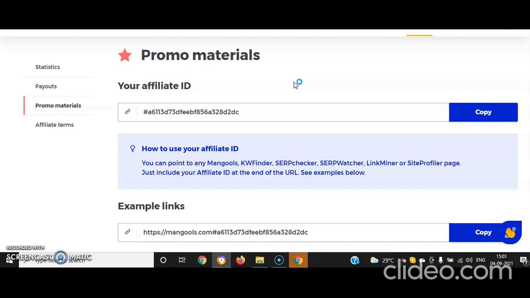So that's how it works. I think it's pretty much clear, I guess. So if you have anything, you can comment below. I'll reply to each and every comment.